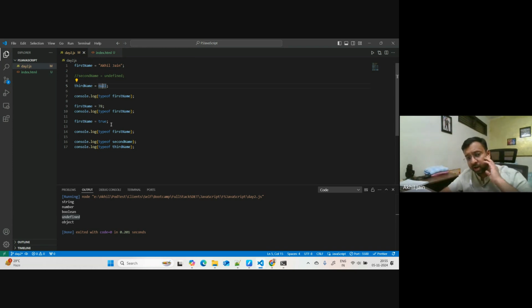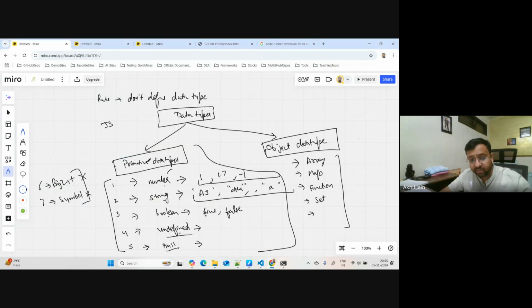But one thing which I want to tell you here is this output. If you see this, I ran typeof on the third name. Till now we were getting string, number, boolean, undefined. But now I'm getting object here. You might think, Akhil, you said that null is a primitive data type, so why is it returning object? Why is it throwing object here? This could be an interview question again, which is why I'm covering this very specifically.